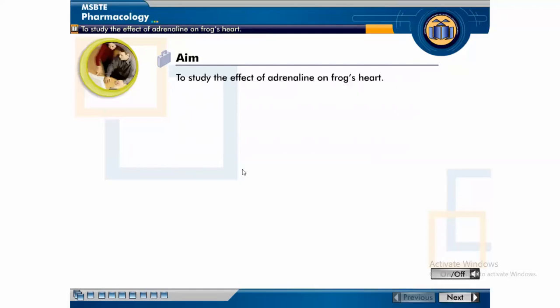Aim of this experiment is to study the effect of adrenaline on frog's heart. Can you hear the sound of the video?